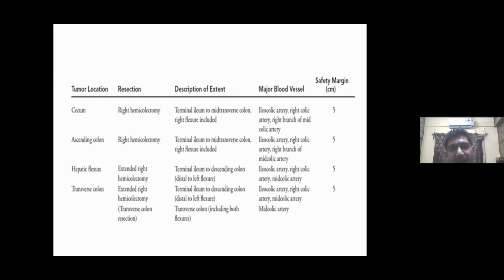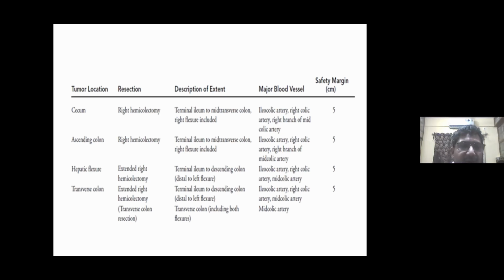Now, as the tumor is on the right side, according to the location, if it is in the cecum, you should go for right hemicolectomy, that is terminal ileum to mid transverse colon, and the right flexure should be included. Major vessels ligated are ileocolic artery, right colic artery, and right branch of middle colic artery. If it is in the ascending colon, you should go for right hemicolectomy. Here, terminal ileum to mid transverse colon and right flexure are included, and arteries ligated are the same as above.